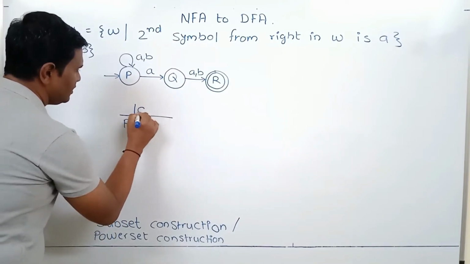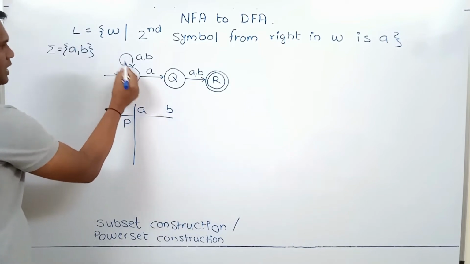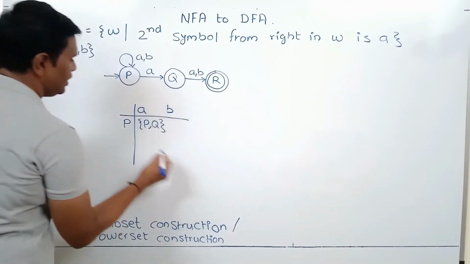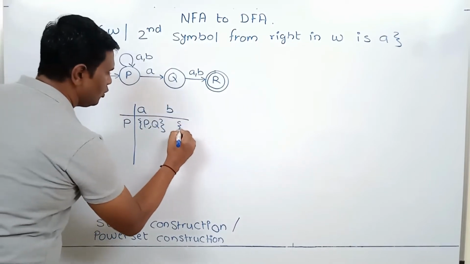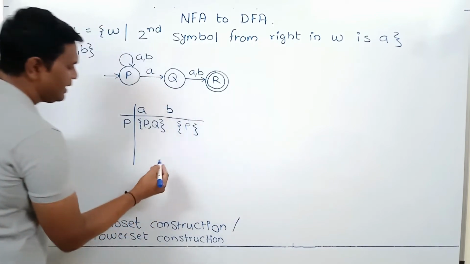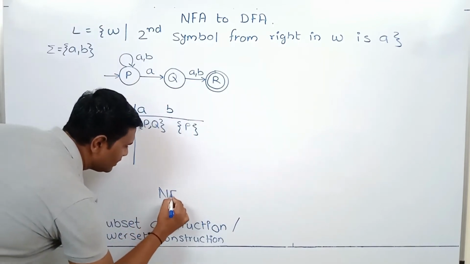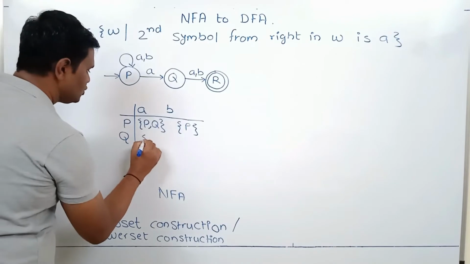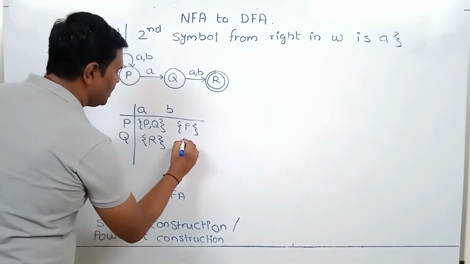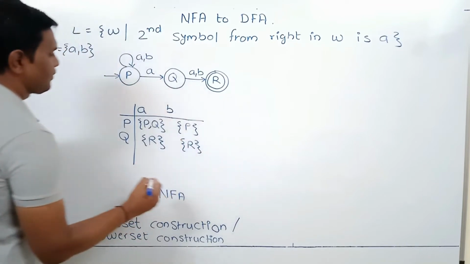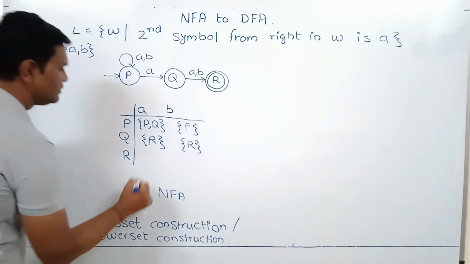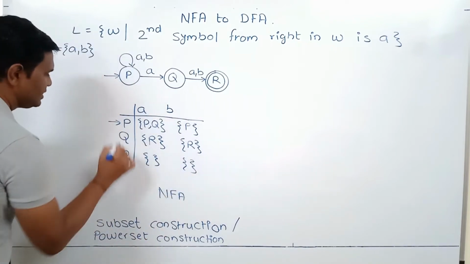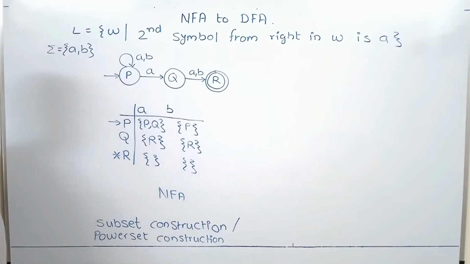Initial state is P. P on A goes to P or Q. So here we get P or Q. P on B goes to only P. So every entry in transition table of NFA is a set. This is a set. Now consider Q. Q on A goes to R. Q on B goes to R. For state R, there is no transition for A, there is no transition for B. P is initial state, R is final state.